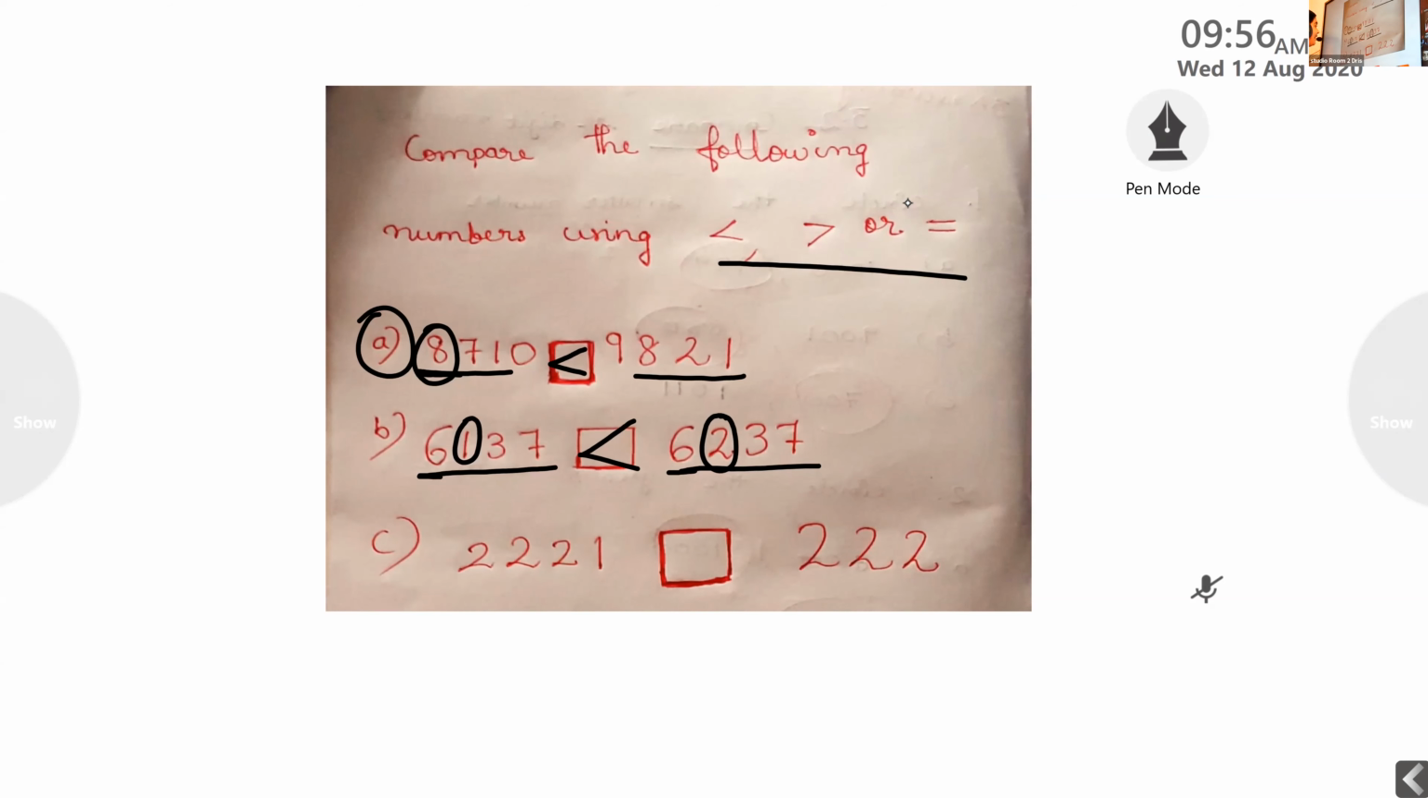Here we have to check the number of digits. See, here 4 digits are there. Here how many digits are there? 3 digits only. So this 4-digit number is greater than this 3-digit number. That means 2221 is greater than 222. So what is the symbol for greater than, dear? Open mouth. Crocodile's mouth should be open.